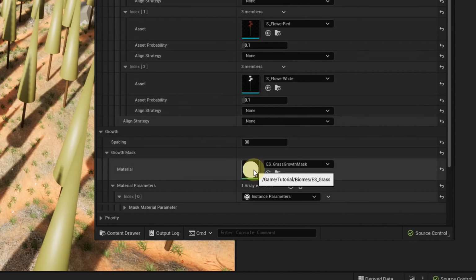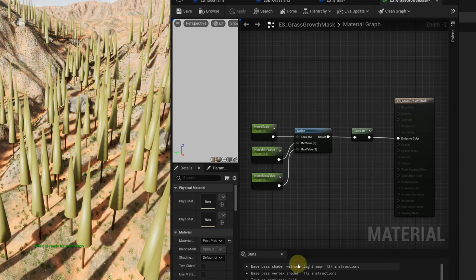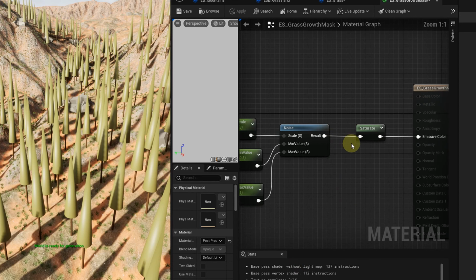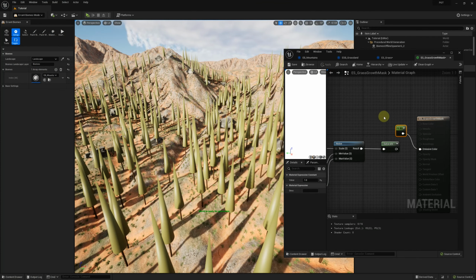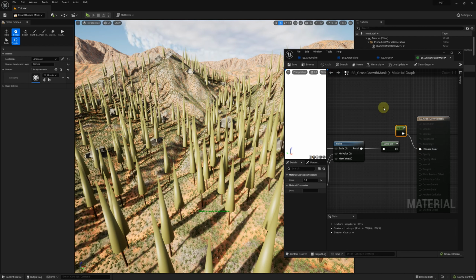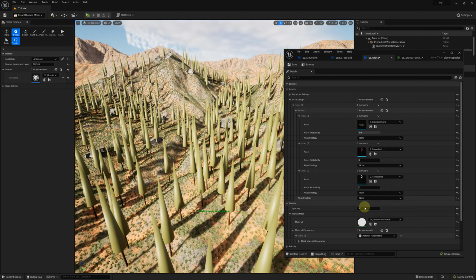To fix that, we'll take a look at the growth material mask. It is a crucial part of a species setup. This is where you can define custom logic for where and how a species should spawn. As we initialized our grass from a template, it uses noise in its growth mask. For a test, let's replace the noise with a constant value of 1. This will make the grass spawn uniformly within its sub-biome. Okay, the density went up. This means that our noise function is affecting how densely the grass spawns.